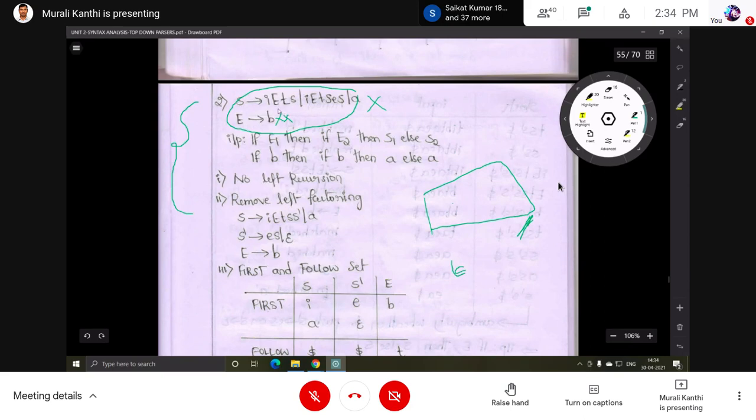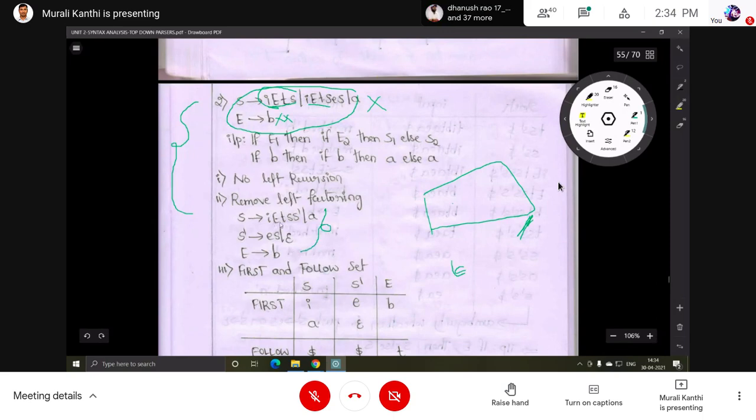Check the longest prefix: i is there, next symbol E also, next symbol t also, next symbol S also. This is the longest common prefix, and after S there is no common symbol. So iEtS is a common prefix, and left factoring is needed here. Remove it. You know the procedure for removing left factoring, so apply those rules.